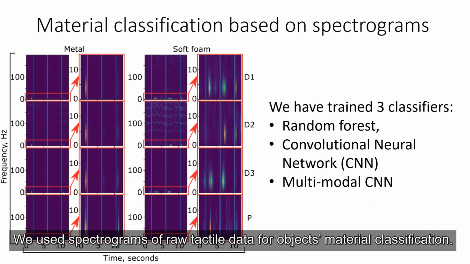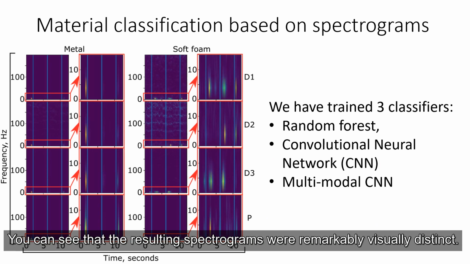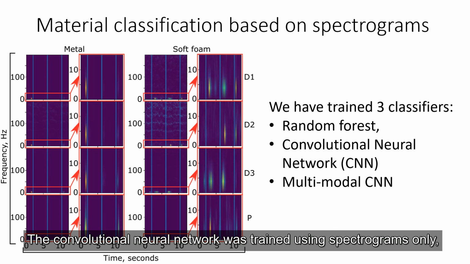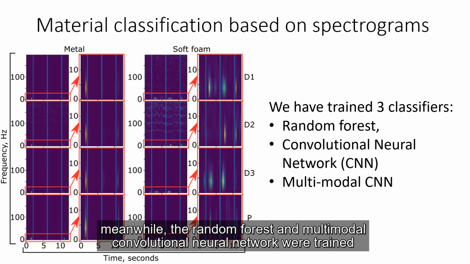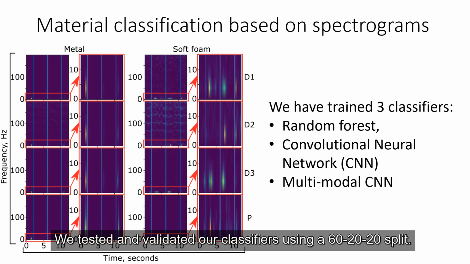We use spectrograms of raw tactile data for objects' material classification. Spectrograms were generated with 52 time segments and 50 spectral bands. You can see that the resulting spectrograms were remarkably visually distinct. We compared 3 classifiers: random forest, convolutional neural network, and multimodal convolutional neural network. The convolutional neural network was trained using spectrograms only. Meanwhile, the random forest and multimodal convolutional neural network were trained using both spectrograms as well as end effector state.